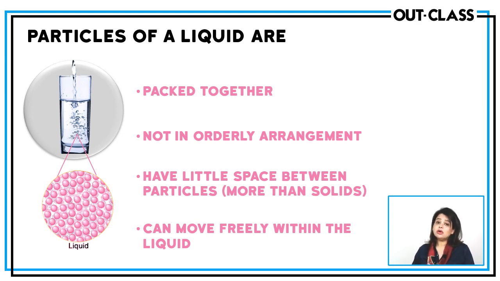But liquids are also incompressible just like solids, again for the same reason that liquid particles are already very close together. So these again cannot be brought any closer by pressure. Very high pressure is required to bring them any closer. So liquids and solids both are considered to be incompressible. You should know why, because the particles are already very close, they cannot be brought any closer. And liquids have fixed volume. They don't have a fixed shape, but they do have a fixed volume.